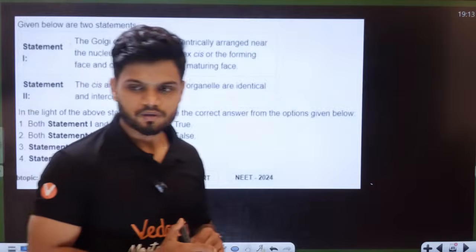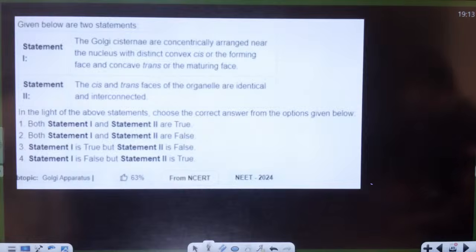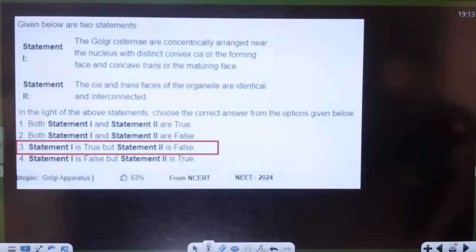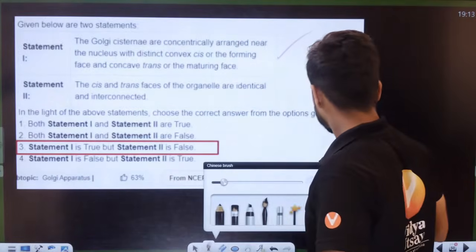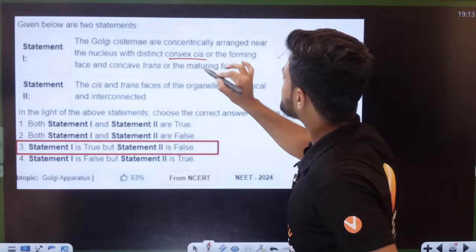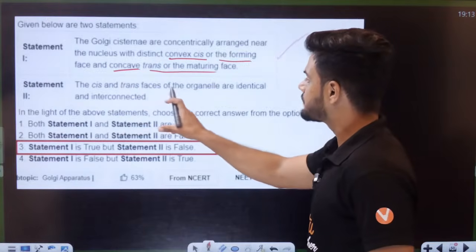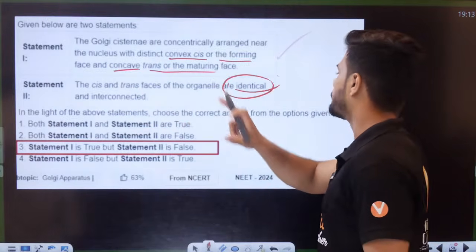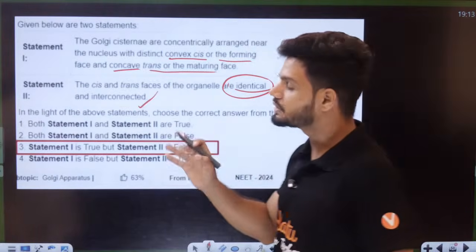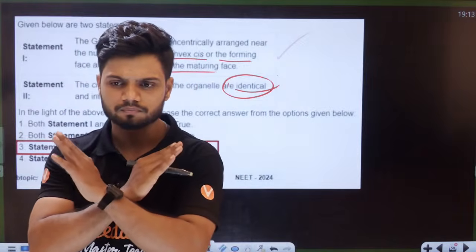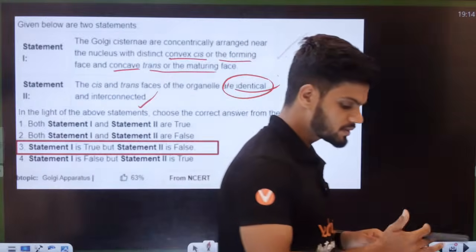Okay, students, what is the answer? See, their Golgi complex is arranged near the nucleus, right? We have convex cis or forming phase, concave trans or maturing phase. Cis and trans phase, are the organelles identical to each other? Nope. Are they interconnected? Yes. Are they identical? They're not identical.